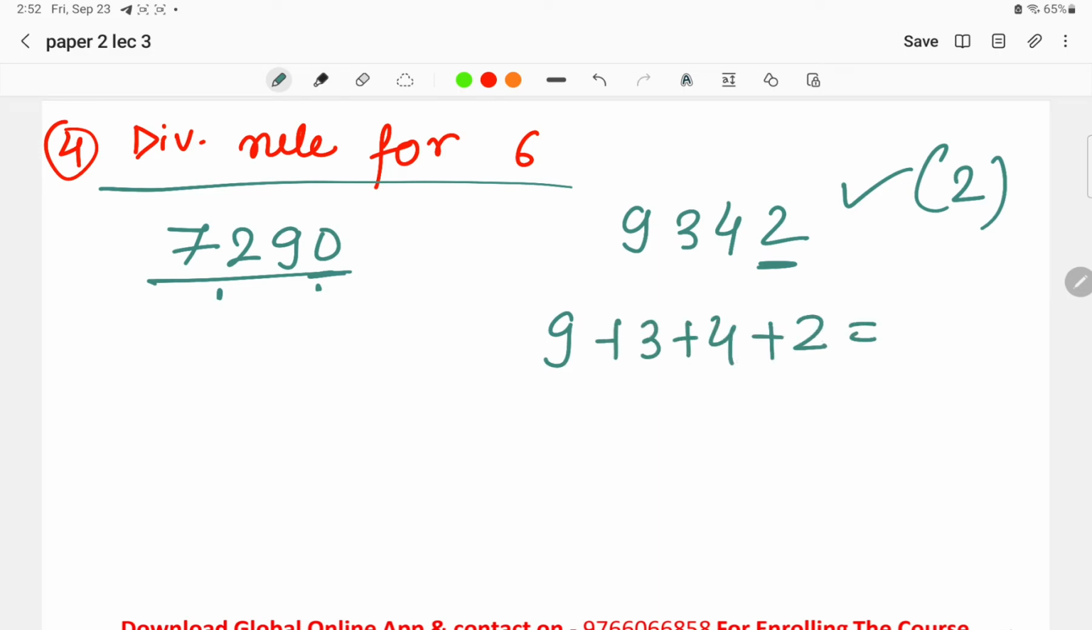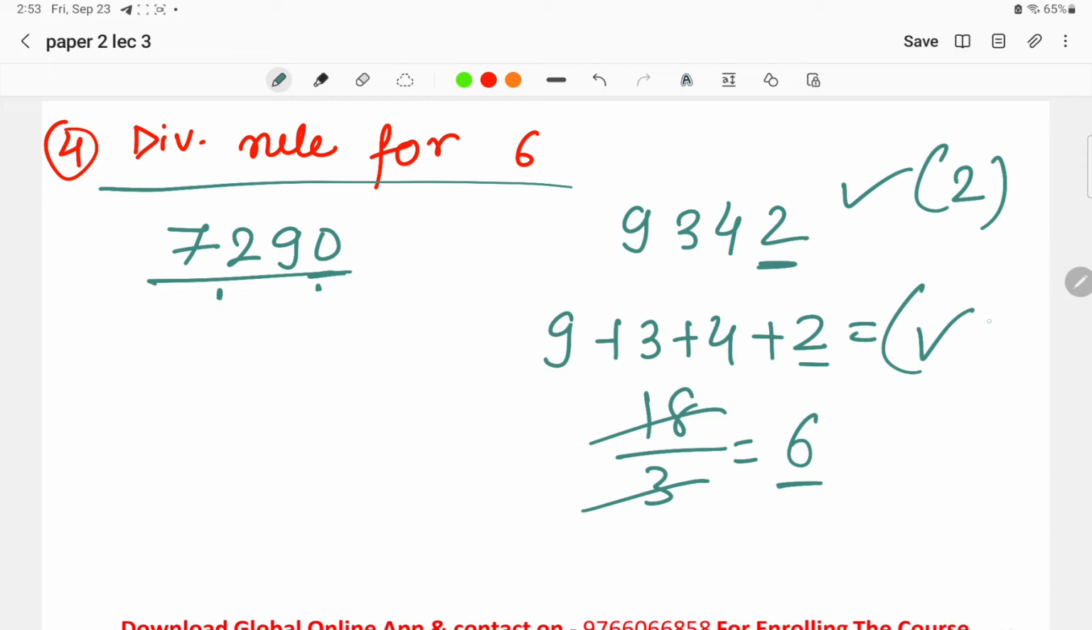Okay, if the summation is divisible by 3, it means that number will be divisible by 3. 9 plus 3 is 12. 12 plus 4, 16 and 18. Okay, 16 and 18. Divide by 3. 3 5 are 15, 3 6 are 18. So this number is divisible by 3, so basically this number will be also divisible by 3.